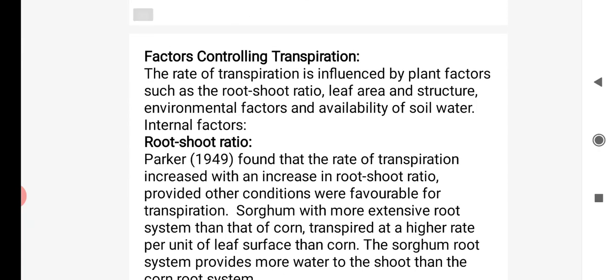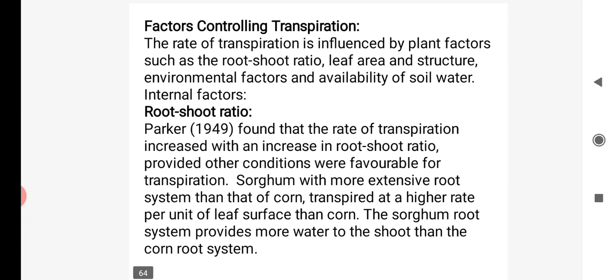A factor controlling transpiration is the root-shoot ratio. These are the factors controlling transpiration. It is found that the rate of transpiration increases with the root-shoot ratio, provided other conditions are favorable for transpiration. Sorghum or wheat, with a more extensive root system than corn, transpires at a higher rate per unit leaf surface than corn. The sorghum root system provides more water to the shoot than the corn root system. A simple concept is given.